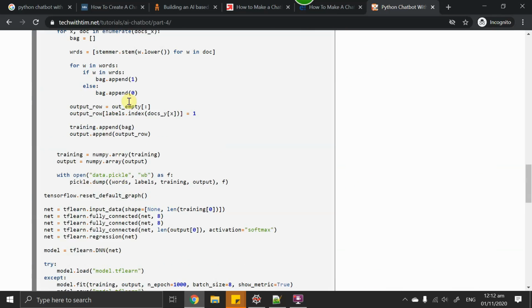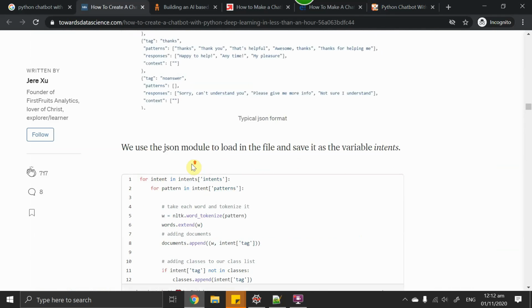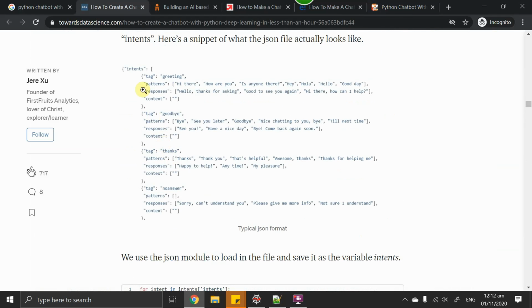So let's go back to the dataset that we are using. Here is the dataset that we are going to use. These people are getting features from the patterns and converting these patterns from strings into numeric values called encodings. These encodings are the features and the tags are the labels. From the encodings of the patterns, they classify which tag it is: greeting, goodbye, thanks, or no answer.